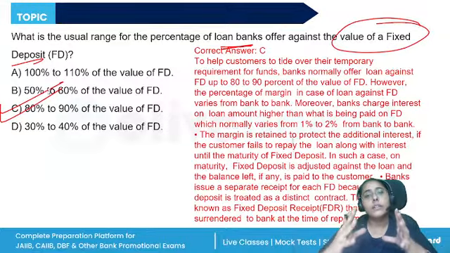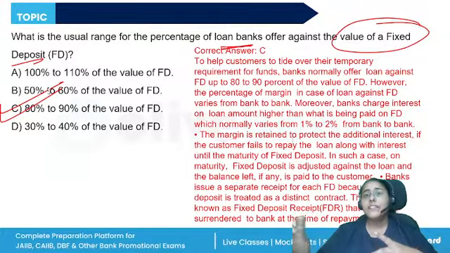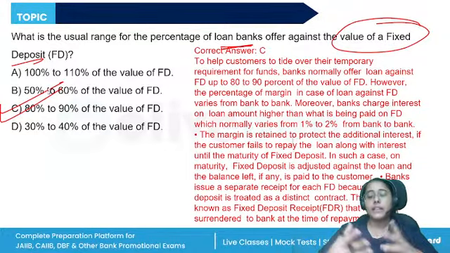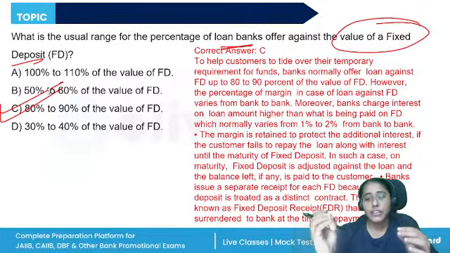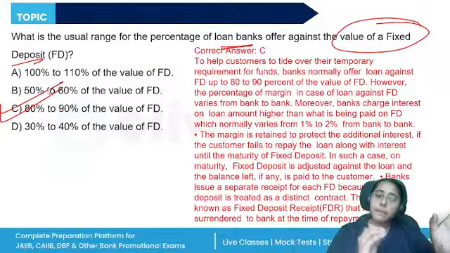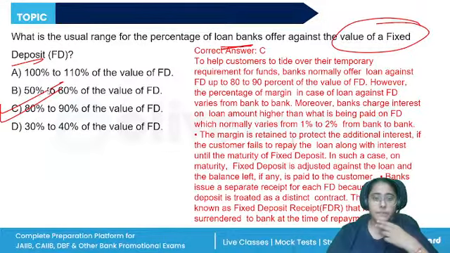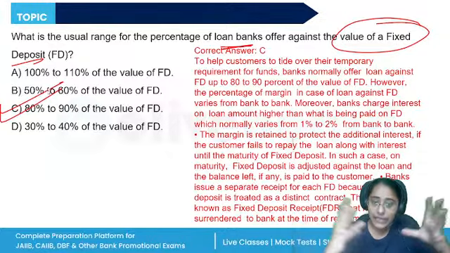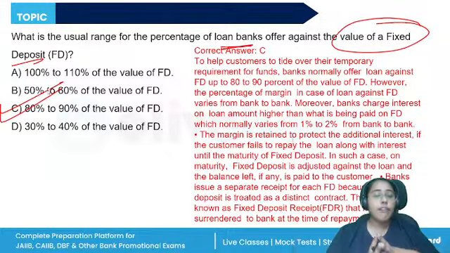Margin is retained to protect the additional interest. Now, on the maturity of the loan, if the customer does not pay back, the bank will adjust the funds in the FD. Whatever is remaining will be paid to the customer. Each FD will be treated as a separate account, right? Accumulative fund will not be treated for giving out loan.